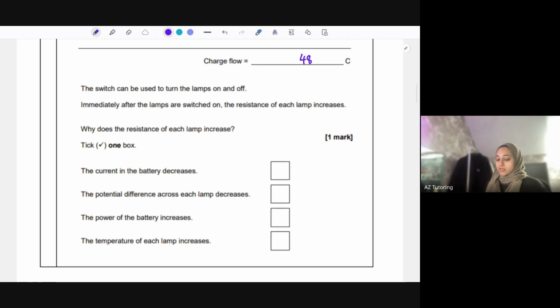Immediately after the lamps are switched on, the resistance of each lamp increases. Why does the resistance of each lamp increase? Well, when you switch the lamps on, the lights are coming on and the temperature of that lamp is increasing, which is why the resistance of each lamp increases. So is there something about temperature? Yeah, over here. So the temperature of each lamp increases, which is what's causing that resistance.